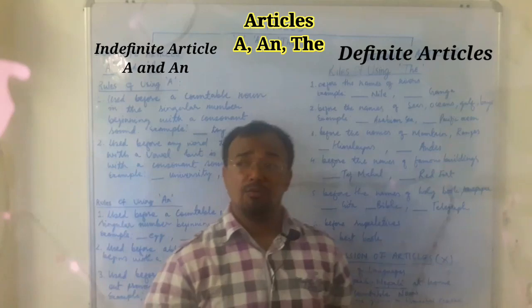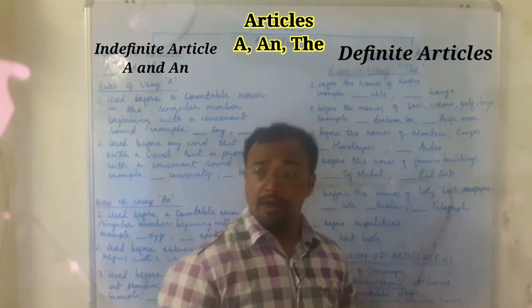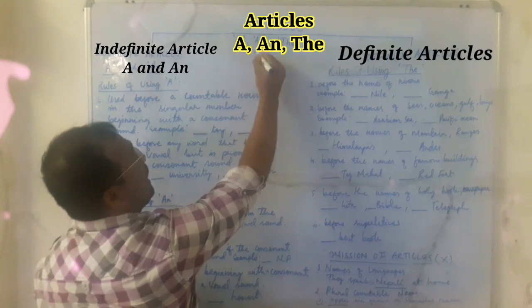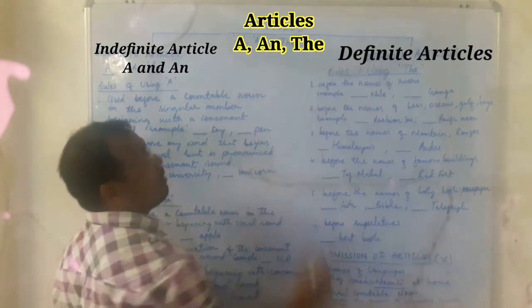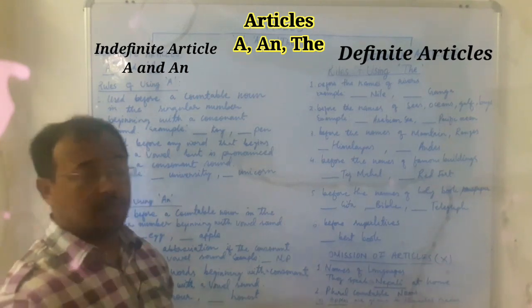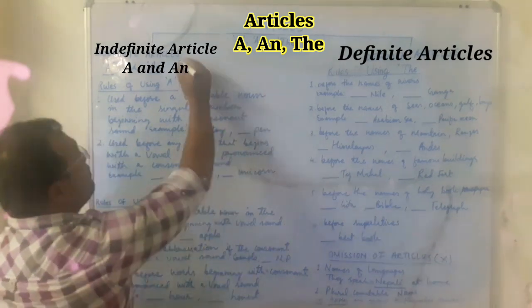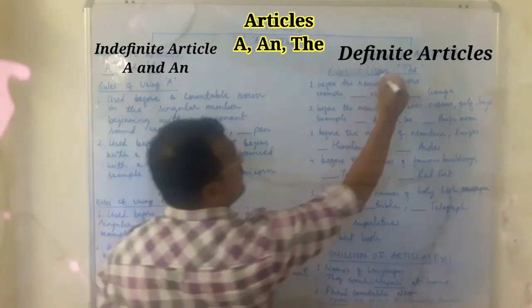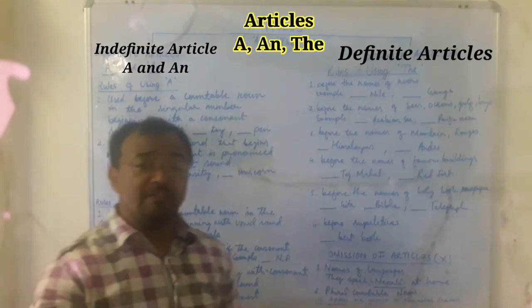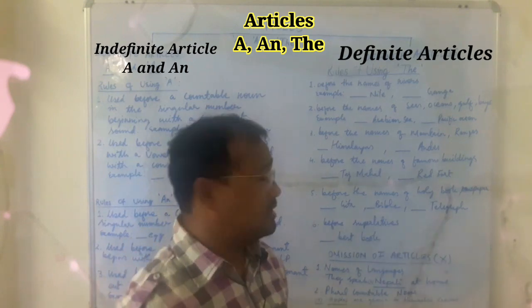Now first of all, what is an article? Articles refer to a, an, and the. Articles are divided into two parts, that is indefinite articles and definite articles. Now what are indefinite articles and what are definite articles?